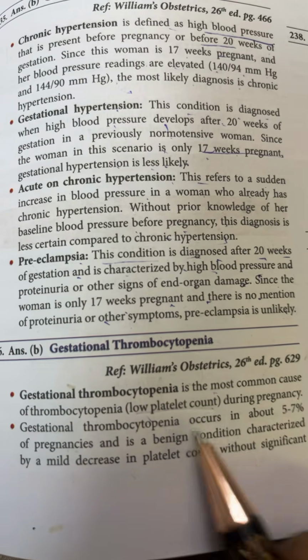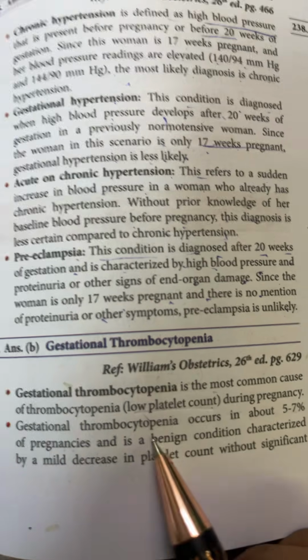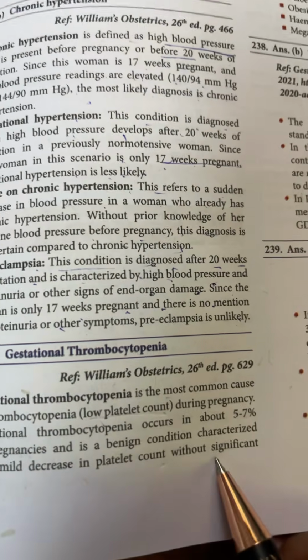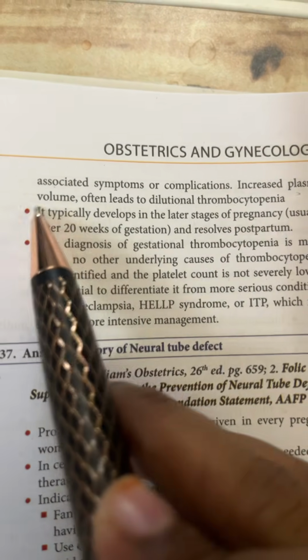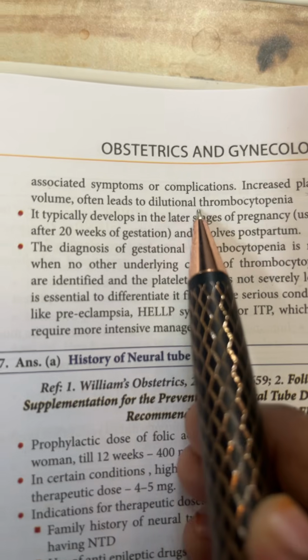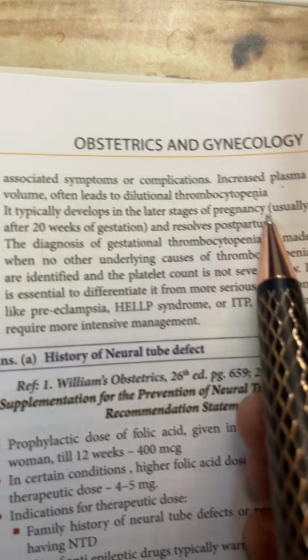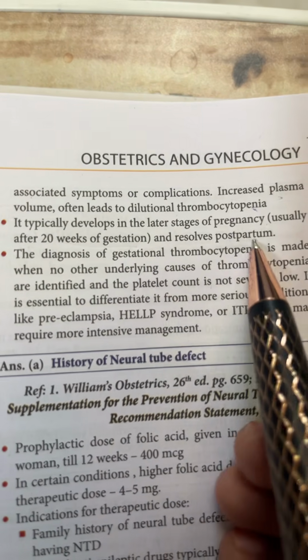Gestational thrombocytopenia occurs in about 5 to 7% of pregnancies and is a benign condition characterized by a mild decrease in the platelet count without significant associated symptoms or complication. Increased plasma volume often leads to dilutional thrombocytopenia. It typically develops in the later stage of pregnancy, usually after 20 weeks of gestation, and resolves postpartum.